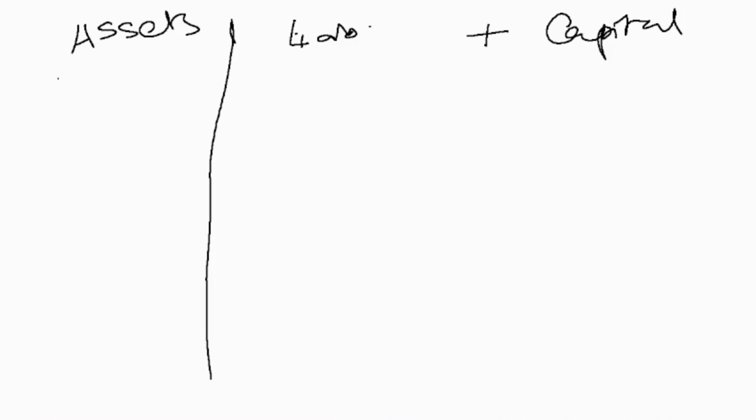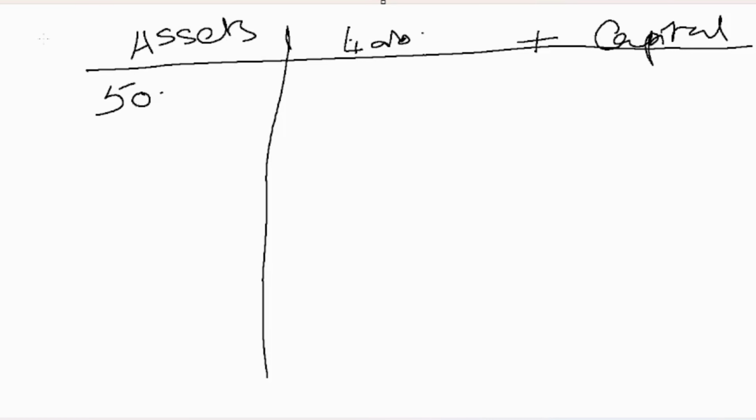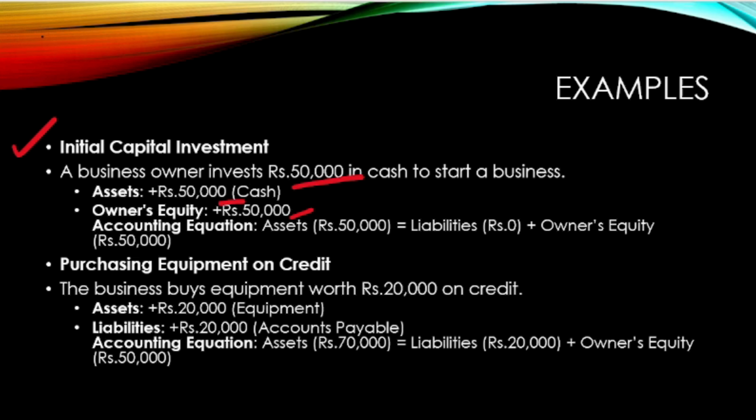Now, under asset, we are adding 50,000 here because the statement says that cash is coming into the business, and under owner's capital, we are adding 50,000. So, this is the situation when we get the first statement. Now, the first one was clear.